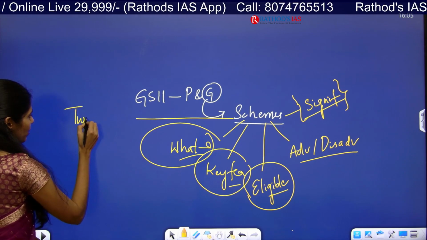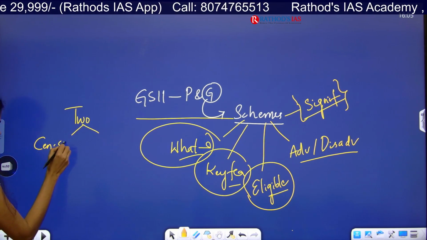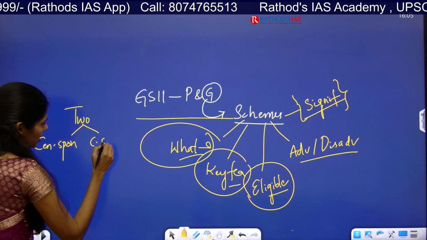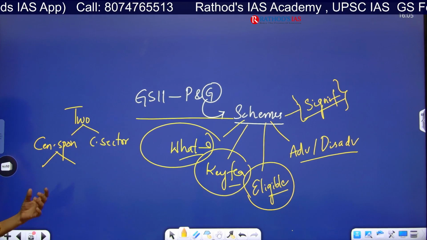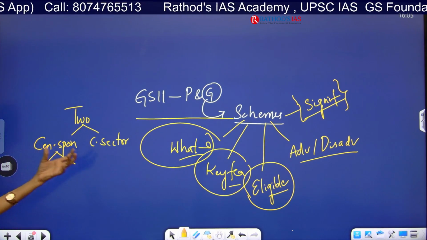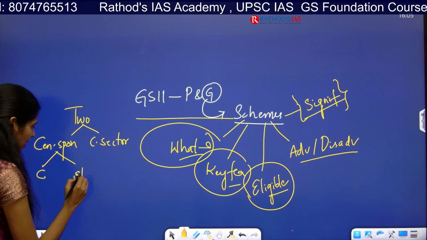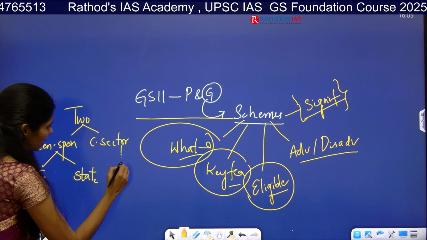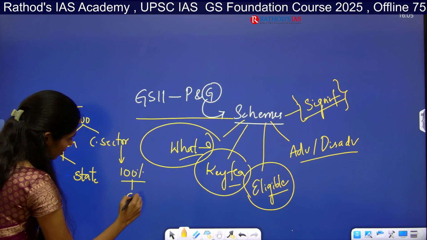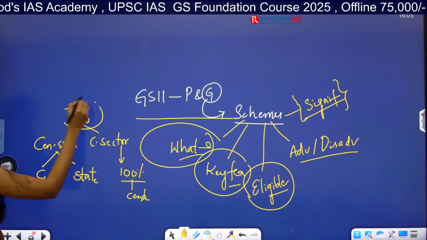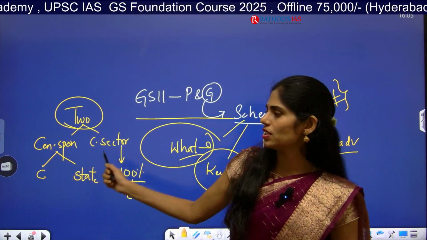In schemes, we have 2 types of schemes. The first one is the centrally sponsored scheme. The next one is the central sector scheme. Sponsored means here the center is sponsoring, that means the fund is divided between the center as well as the states. Central sector means 100% of the fund will be coming from the central government. So this type of question will be in your prelims. Please make a note of this.